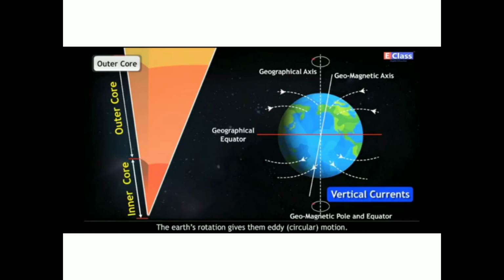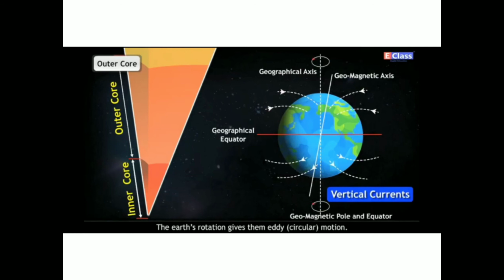See figure 2.3. Now inner core. The inner core extends from around 5150 kilometers to a depth of around 6371 kilometers. It is the core of the Earth which is in a solid state. The density of the sphere is around 13.3 grams per centimeter cube.